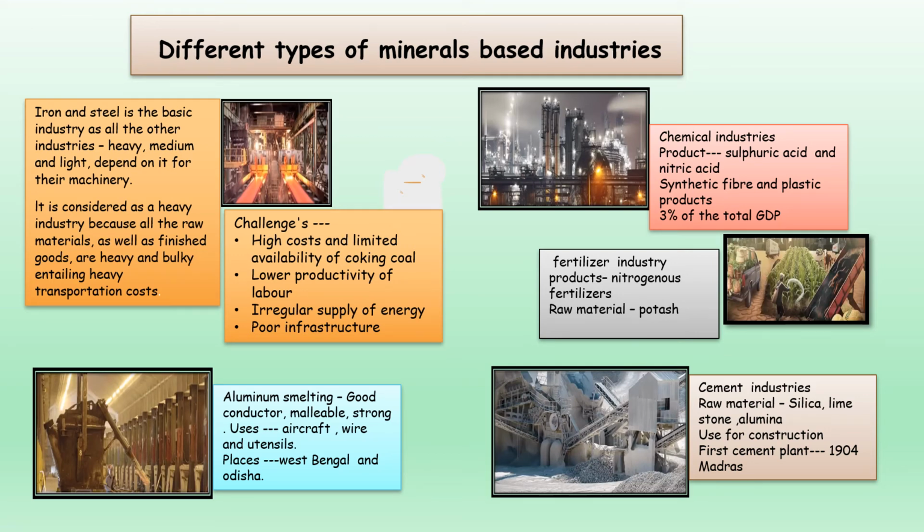Cement industry, raw material is silica, limestone and alumina. It is used for construction of buildings. The first cement plant was founded in Madras in the year 1904.